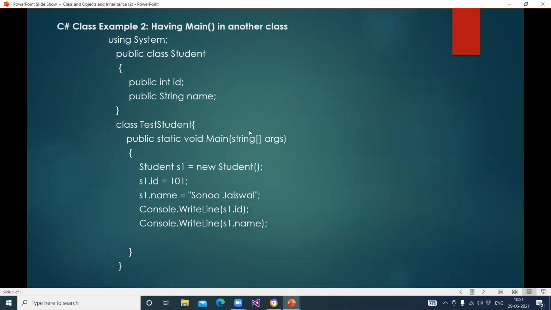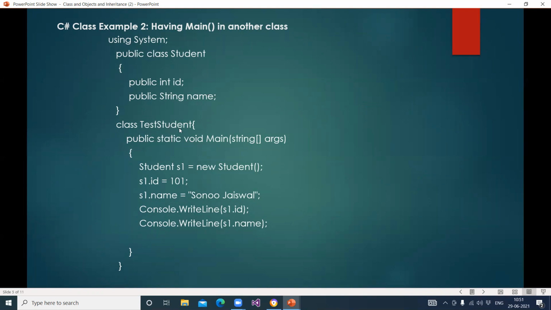Now the next example is having main in another class. Here we have created two classes and the main method is within the other class. This is also the same, there is no change. Two variables we have declared. The only thing we do here is declare main within another class.